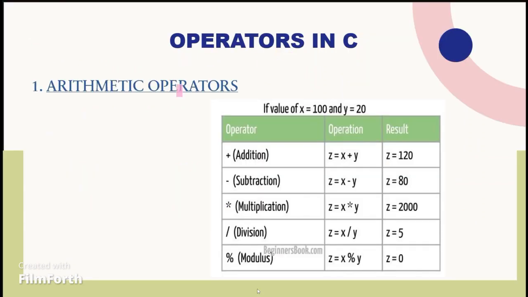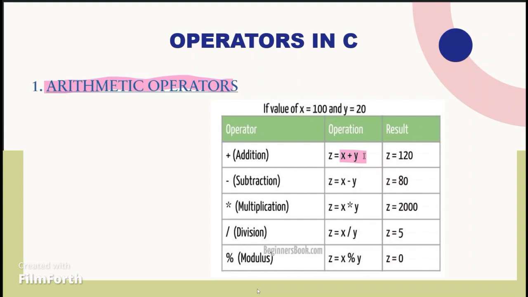Operators in C. Operators are symbols that perform operations on variables and values. In C, there are many types of operators and they are used to manipulate data in various ways. The main types of operators in C are: first, arithmetic operators. Arithmetic operators are used for basic mathematical operations like addition, subtraction, multiplication, division, and modulus.